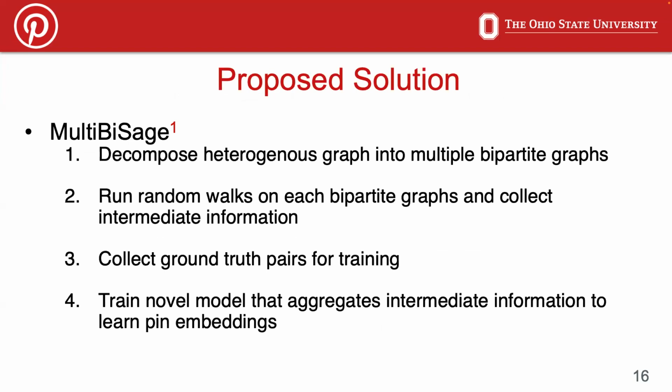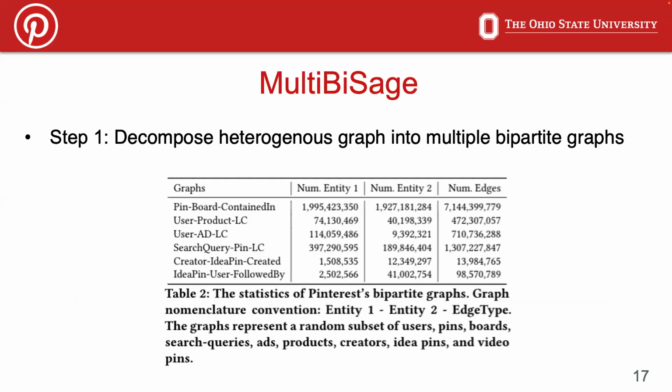Multi-bisect consists of 4 steps. In the first step, we decompose a heterogeneous graph into multiple bipartite graphs. Next, we run random walks on each bipartite graph and collect intermediate information. In the third step, we collect ground truth pairs for training. And in the last step, we train a novel model that aggregates the intermediate information to learn deep embedding. We'll take a look at each of these steps in detail.